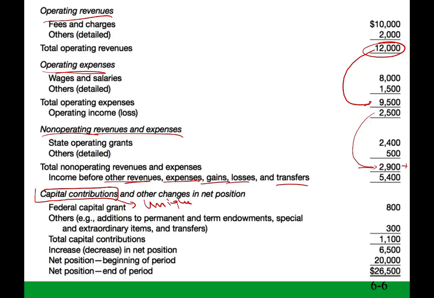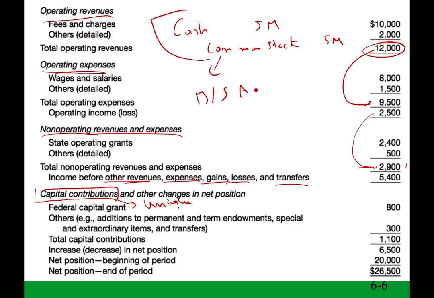When the stockholders contribute money to the company, the company will debit cash, 5 million, and credit common stock, let's assume no par value stock, 5 million. So this is what happens in the private world. Those are balance sheet accounts, so this activity goes on the balance sheet.